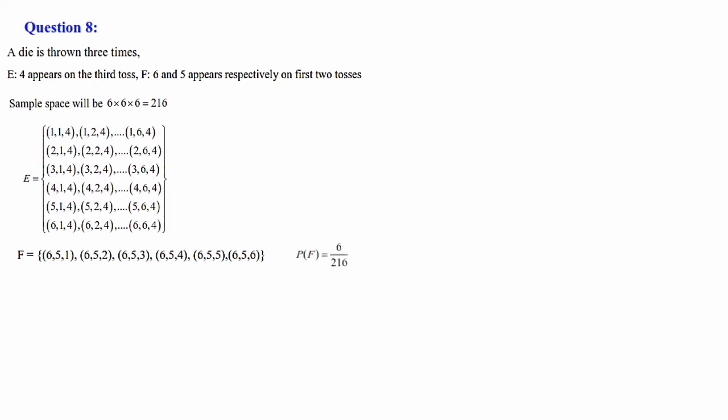Then P of F is equal to, there are 6 elements, and the total number of elements in the sample space is 216. So 6 divided by 216.